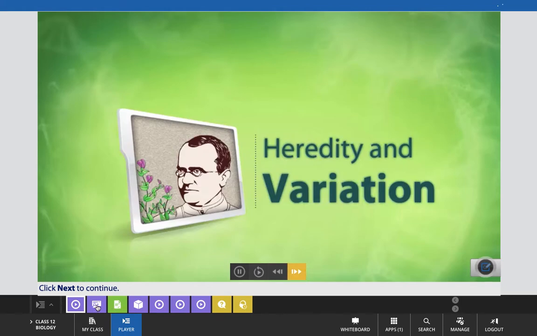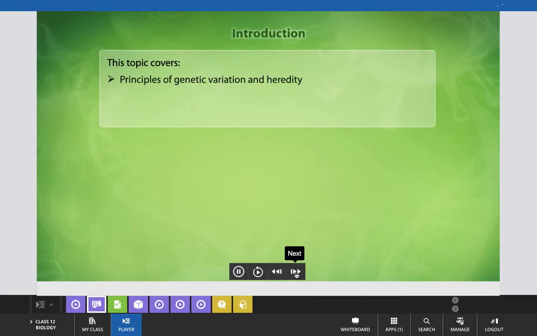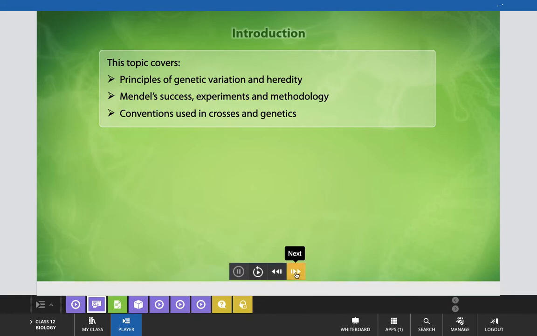As we have discussed in live classes, the definition of heredity is the transfer of characters from one generation to another generation, and variations are caused due to the phenomenon of heredity. These variations are basically the differences among the different individuals of a population.